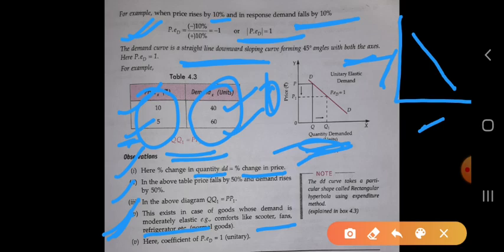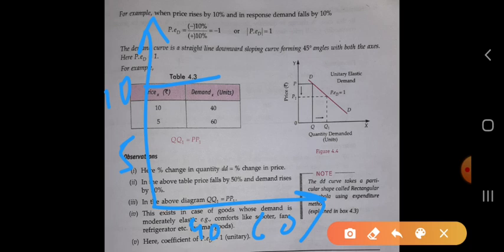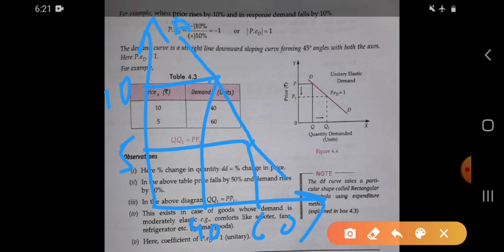So we have taken here the price is 5 and 10 and quantity 40 and 60. So we will make a diagram. Okay, let's see. 5, 10, 40, 60. Okay, 10, 40, 5, 60. So the demand curve is, join it, DD.